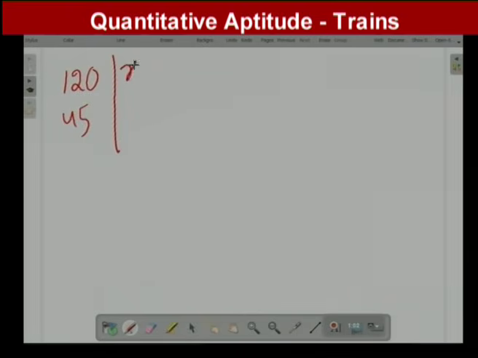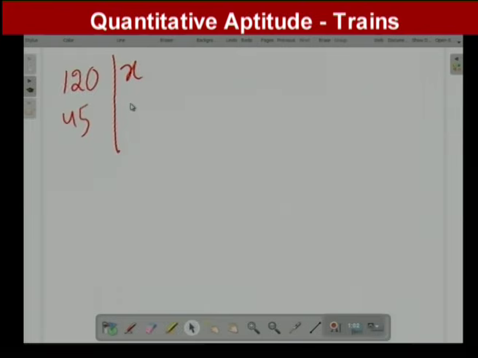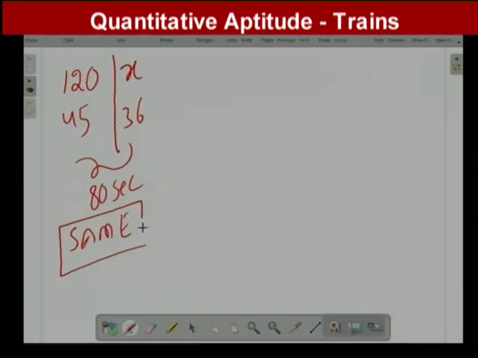I have to find out the length of the second train. And the second train speed is given. Second train speed is equal to how much? 36 kilometers per hour. In both cases, how much time is required? 80 seconds. How are they moving? They are moving in the same direction.